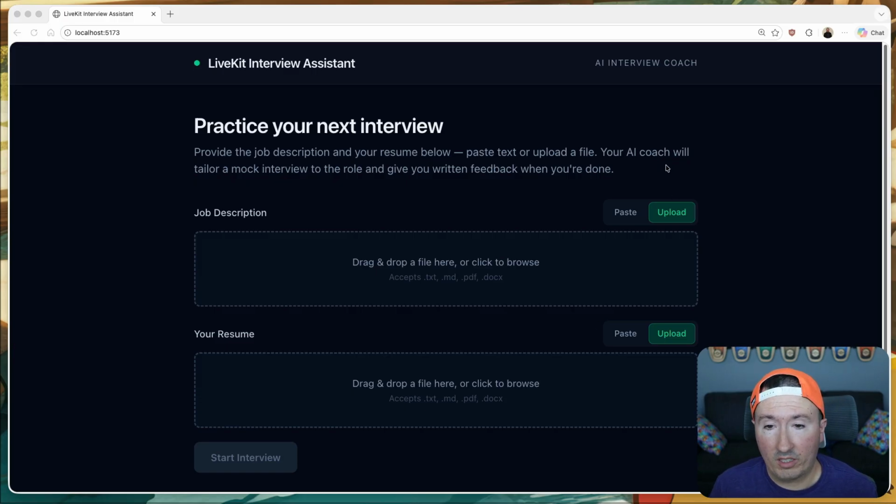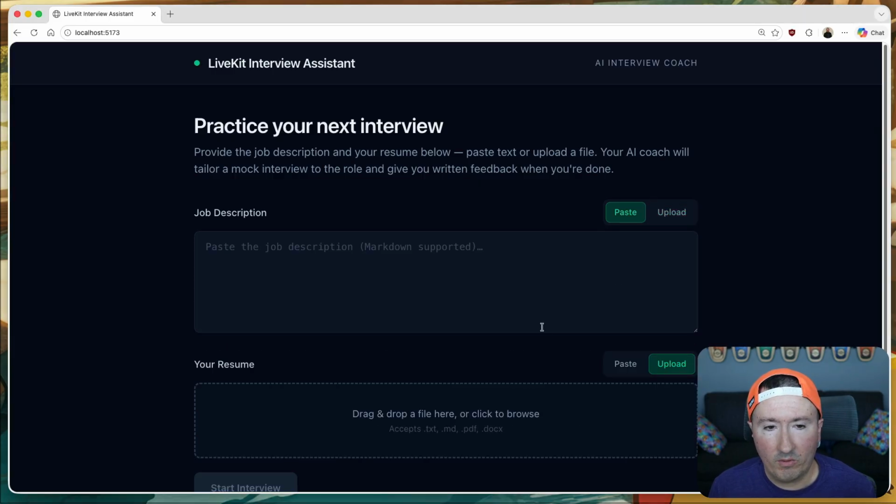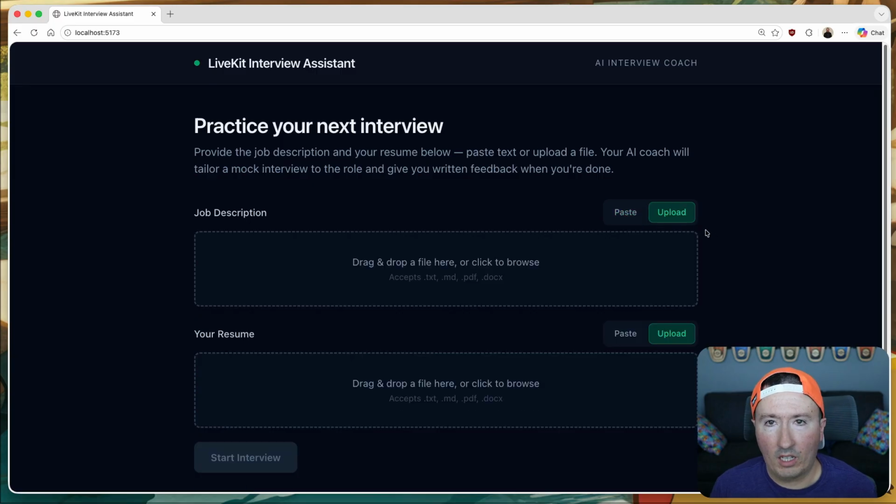So up on the screen, you'll notice that I do have some upload or paste functionality. I can either paste plain text or markdown for a job description or resume, or I can choose to upload a document, and I'm actually using Apache Tika behind the scenes, and this will translate it into plain text itself. And like I said, this is just a demo. If you want to learn how to build this, I actually have a tutorial on the blog, the polyglotdeveloper.com, which you can head over and see exactly how I made this.